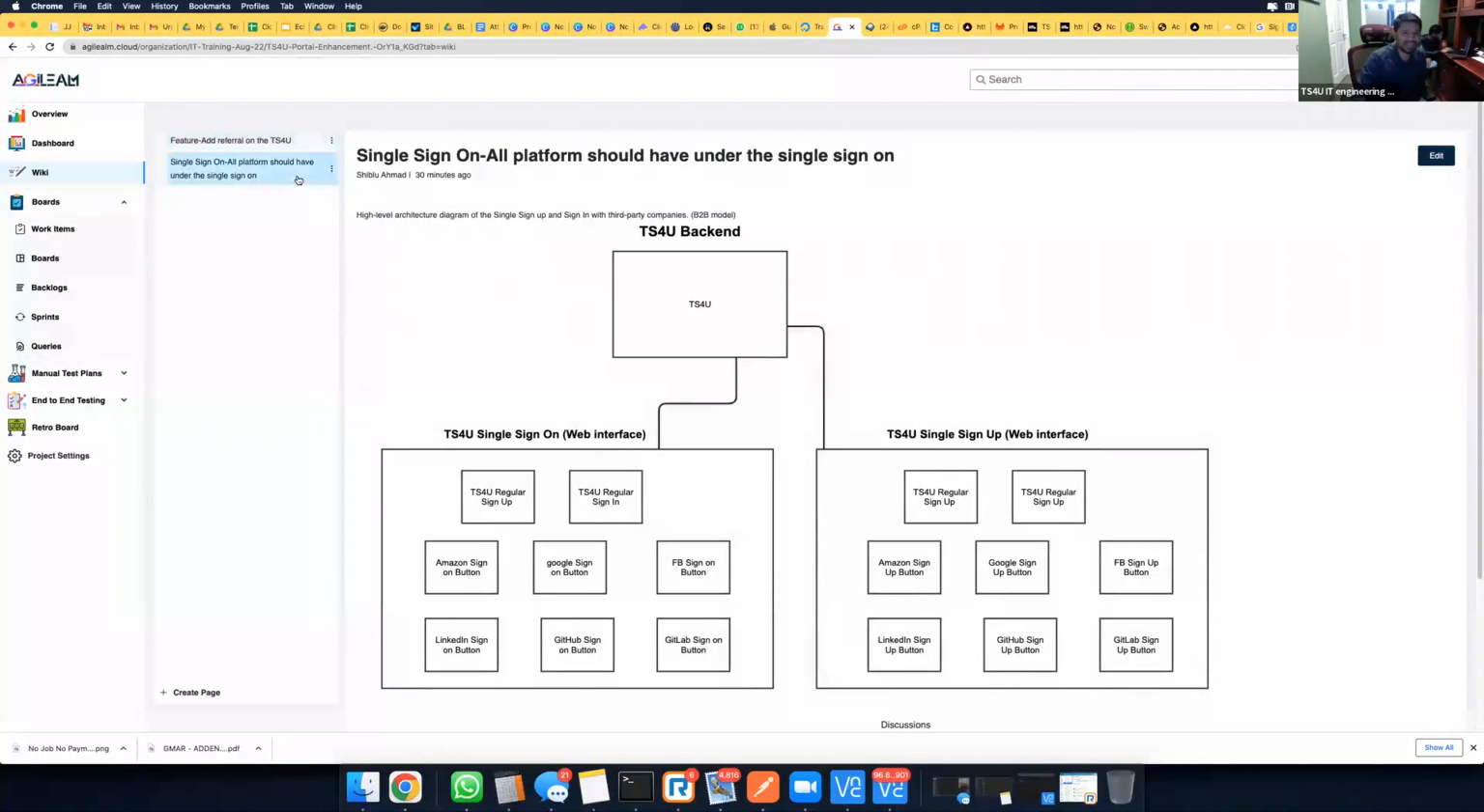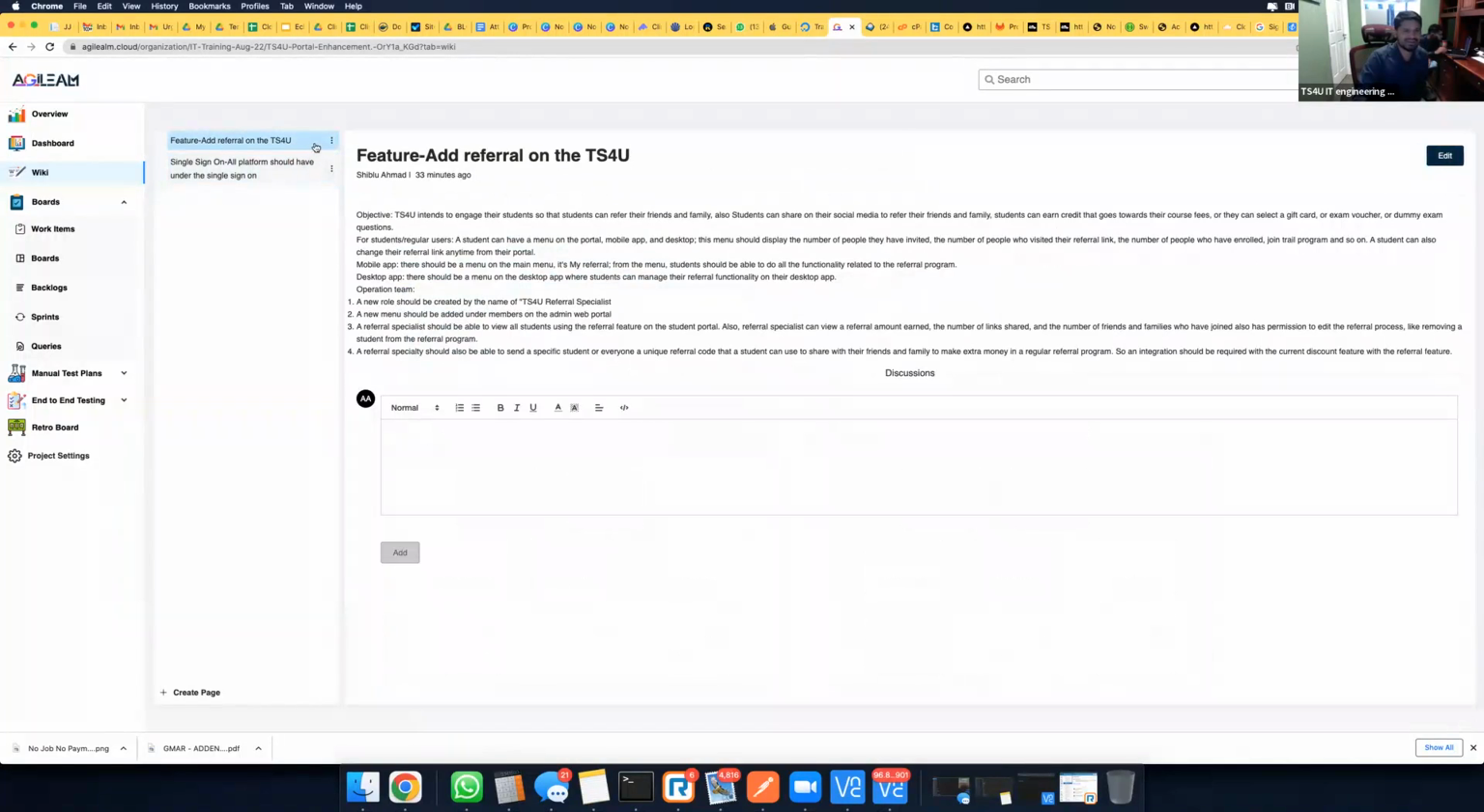You guys can do it. Just do not delete it, please. It will not be deleted. Good. Any other question? And here you can create the sub page as well. You can create the sub page for the Amazon one.